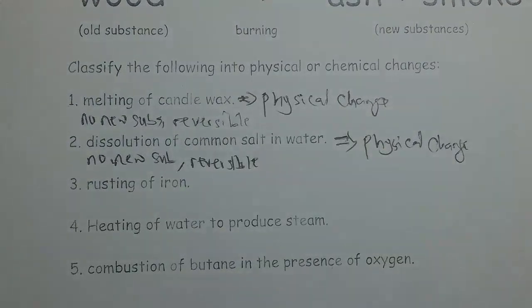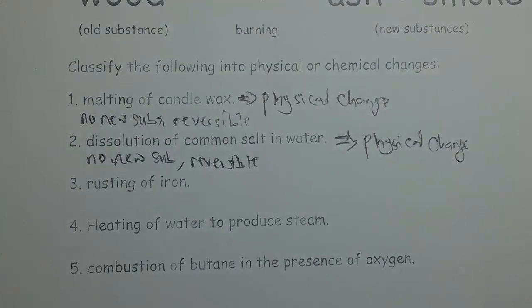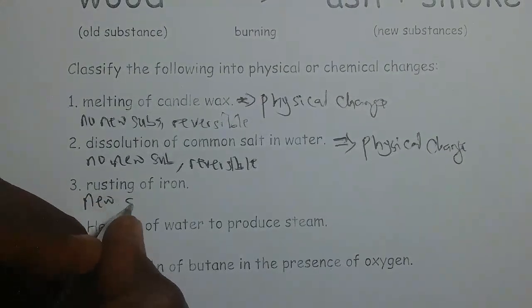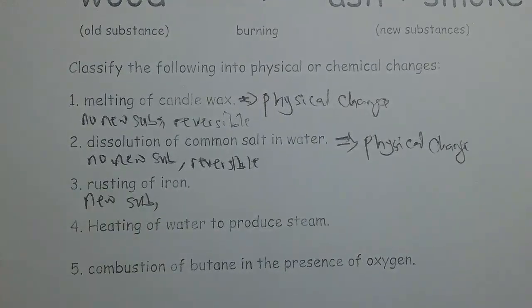Here's the third one. It says rusting of iron. When iron rusts, it changes form. It's still solid, but it changes form, and a new substance is formed. That's one point, and when you have rusted iron, there's no reaction that will turn it back to normal iron.